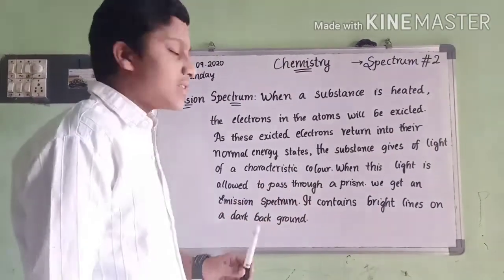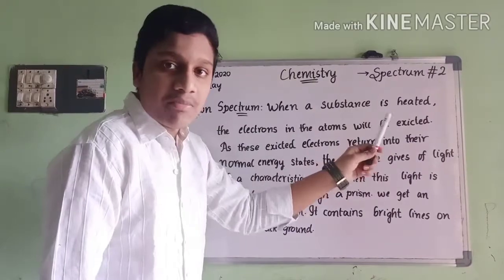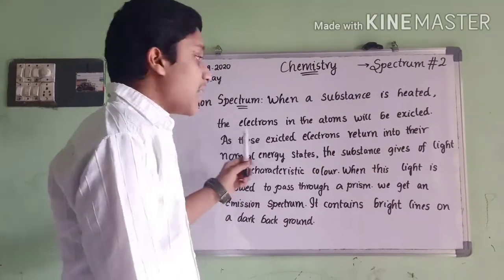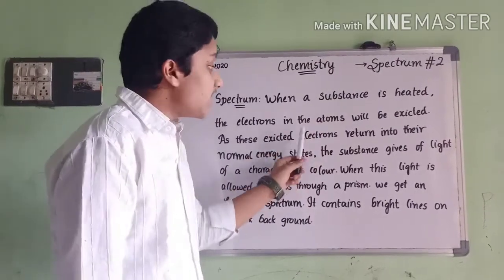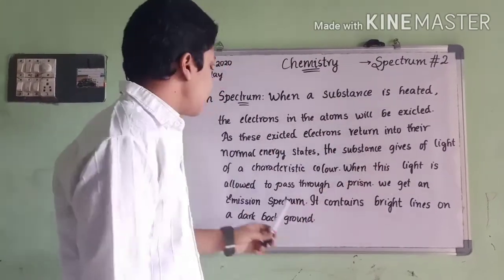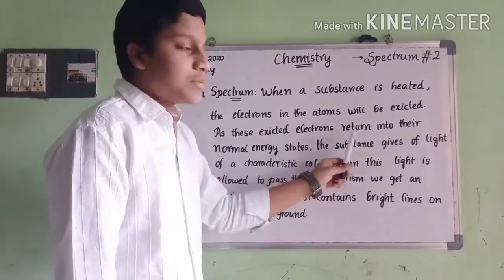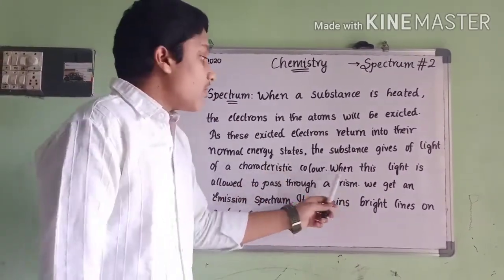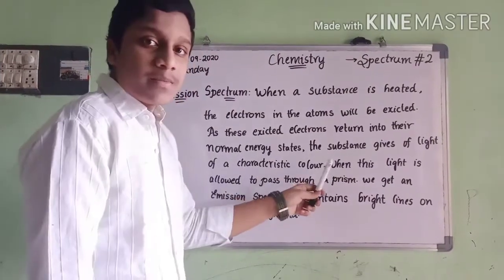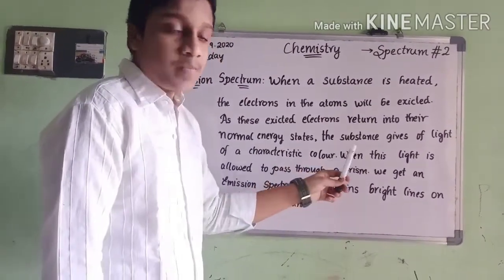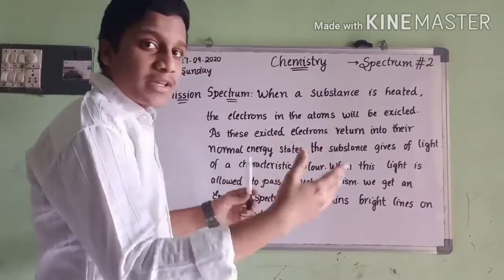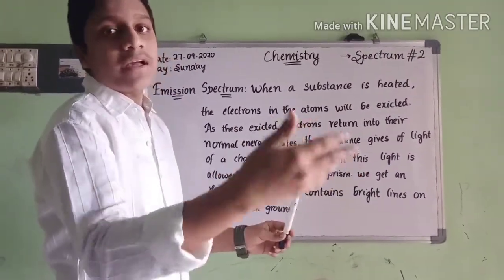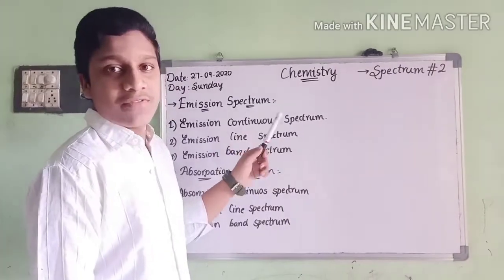So guys, again I will say it: when a substance is heated, the electrons in the atoms will be excited. As these excited electrons return to their normal energy states, the substance gives off light of a characteristic color. When this light is passed through a prism, we get an emission spectrum. It contains bright lines on a dark background. Okay, so here we go to the next definitions.